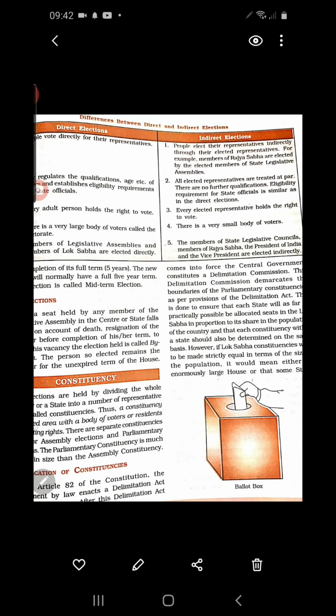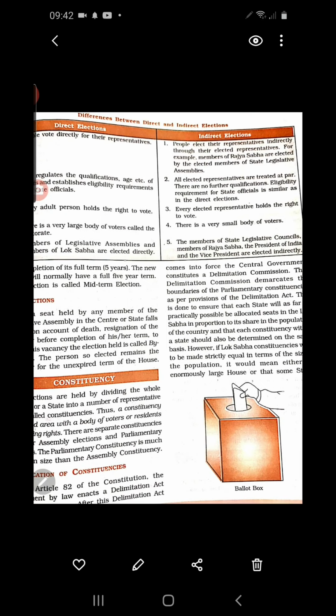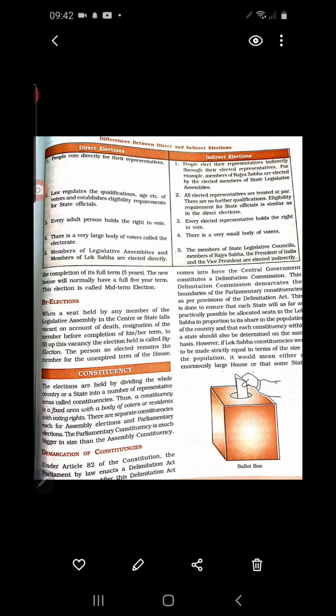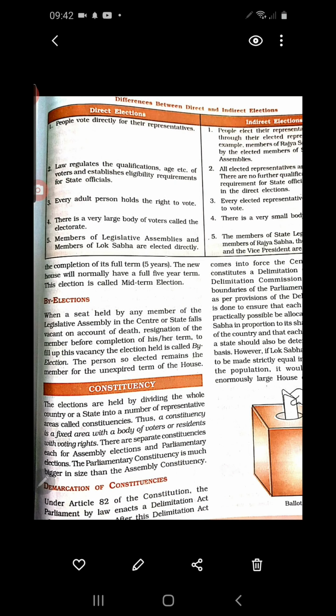Actually, we are not directly electing the members of Rajya Sabha and the members of Vidhan Parishad; the representatives we elect are electing the members of Rajya Sabha and also the members of Vidhan Parishad at the state level. So this is called indirect election. Now the second point we can omit. We don't have to go through the second point. You see the third point.